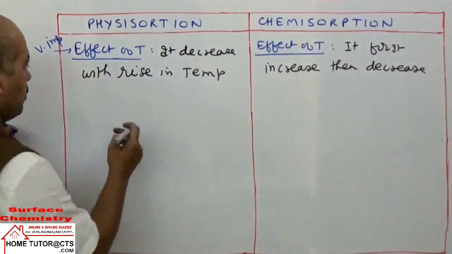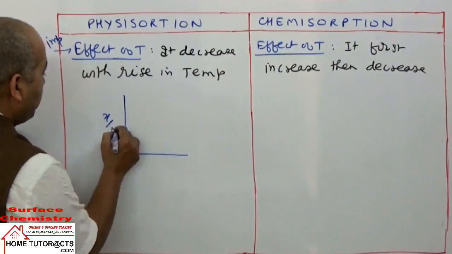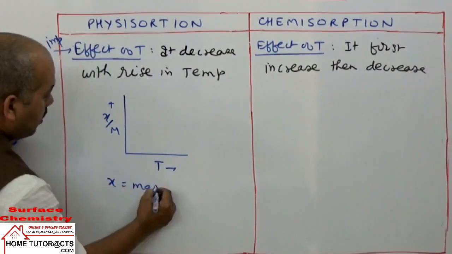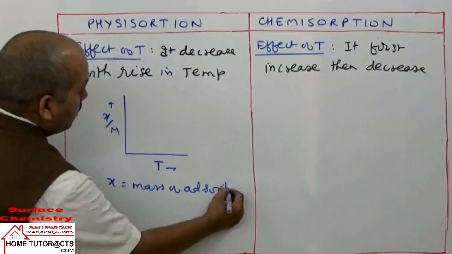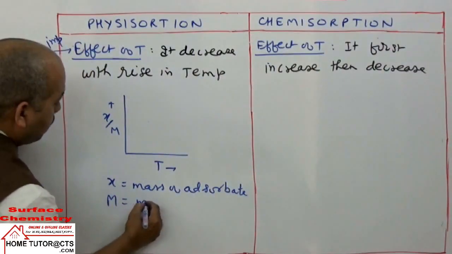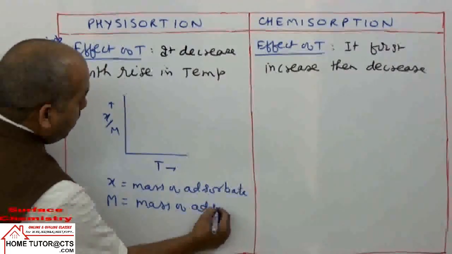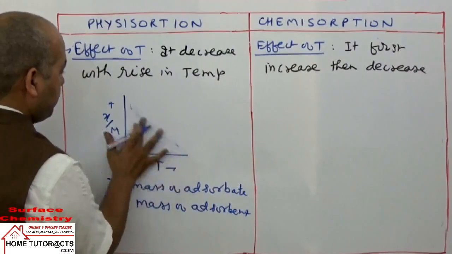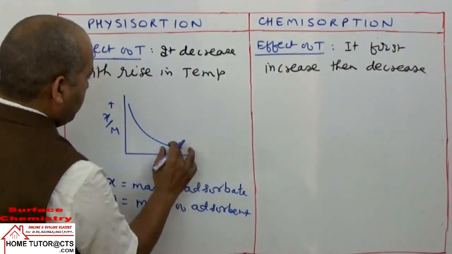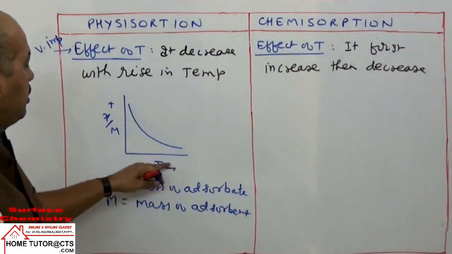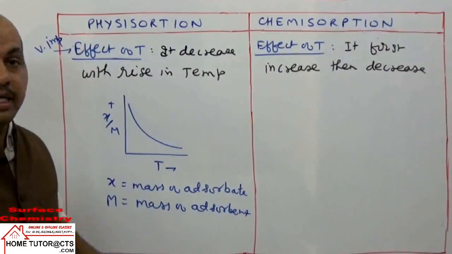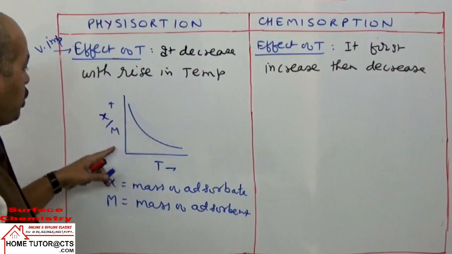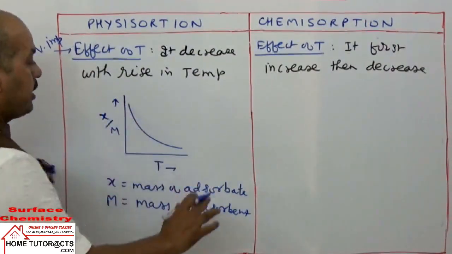If I draw the graph, x by m versus temperature, what is x taken here? x can be taken as the mass of adsorbate and m is the mass of adsorbent. We get this kind of graph here. With rise in temperature, mass of adsorbent will be constant, but the mass of adsorbate x will decrease, so the ratio x upon m decreases with rise in temperature.